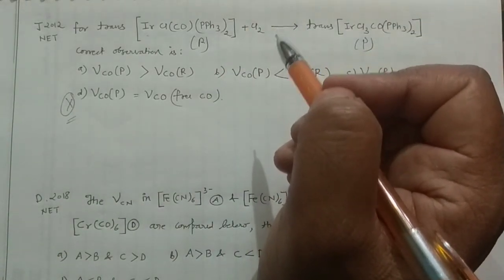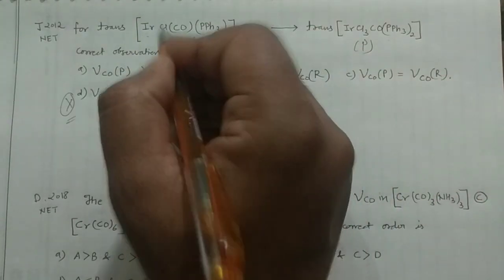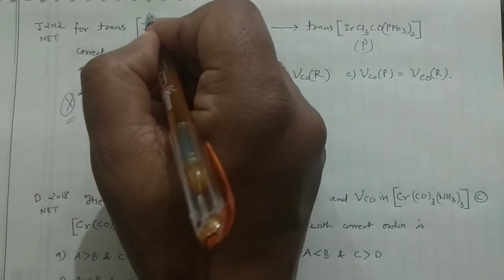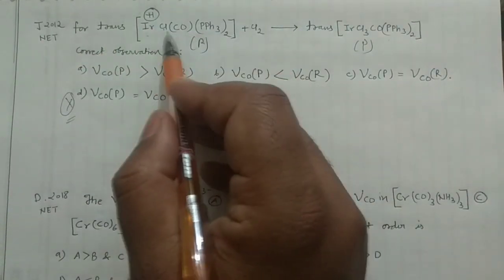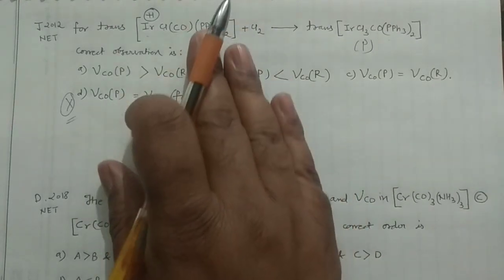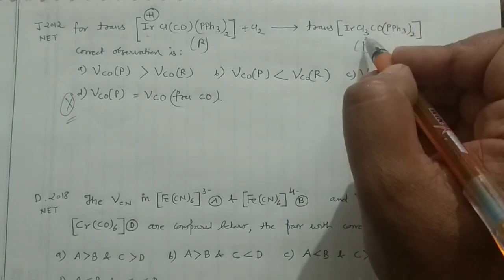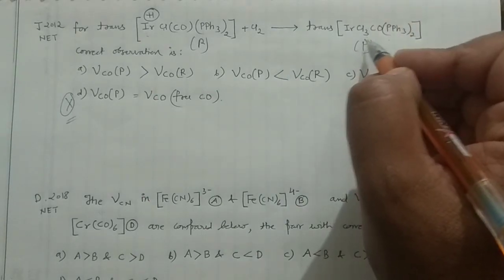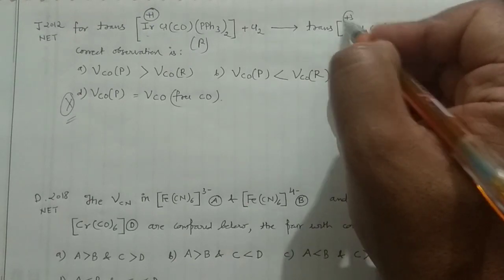So if you go for the oxidation states, here you can see carbonyl is neutral, 0, and this is -1. Okay, so in that case your iridium is in +1 oxidation state. You can calculate the oxidation state easily. I have explained all these things in my coordination chemistry lecture. You can go there. In that case 3 chlorines are there. That means, okay, when 3 chlorines are here, it is in +3 oxidation state.